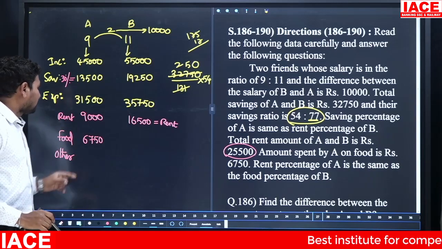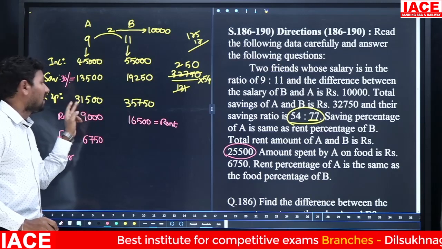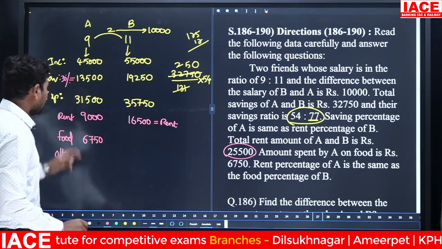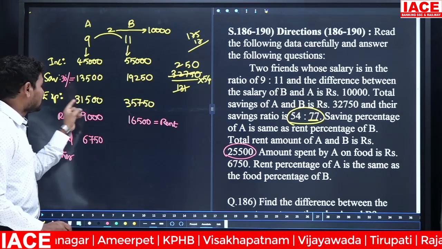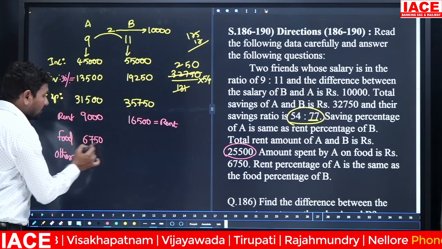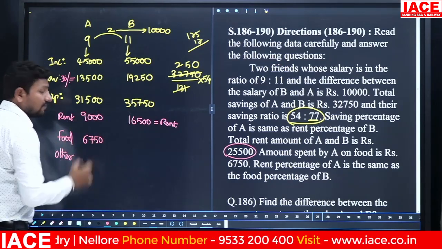Now 9,000 plus 6,000, it is 15,000. 15,000 is removed from the 31,500. Here 15,000 is removed from the 31,000, you will get 16,000. 16,500. From 16,500, 500 removed, you will get 16,000. And from 16,000, extra 250 removed, you will get